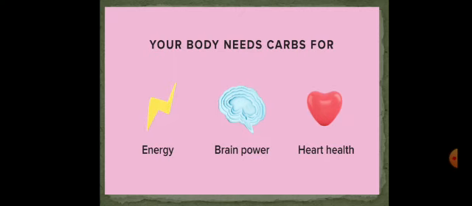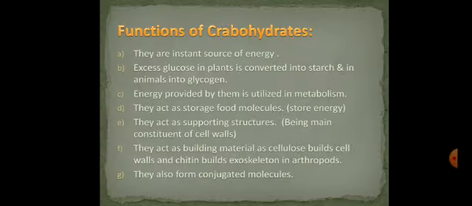Now, the main function of carbohydrates is provision of energy. They give power to our brain and provide strength to our health and heart. Therefore, we can call them the main source of heart health. Now, come towards the functions of carbohydrates. The first function is the instant source of energy. We obtain energy by just putting them into our mouth.